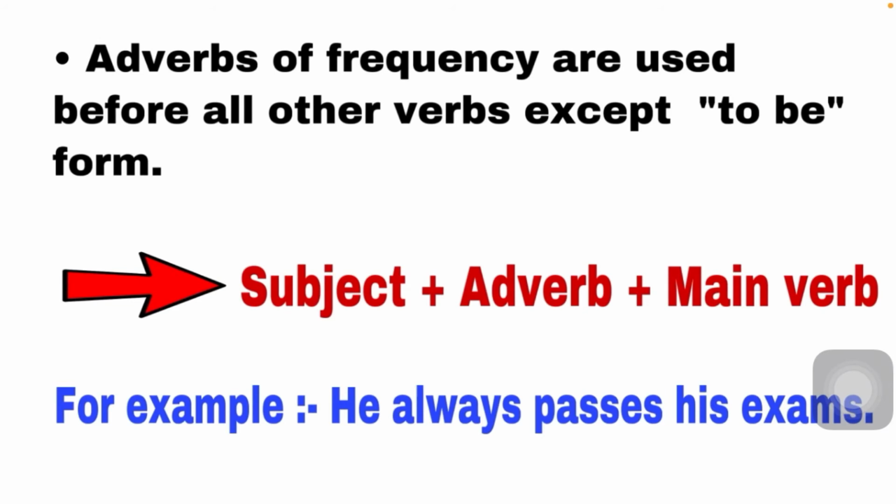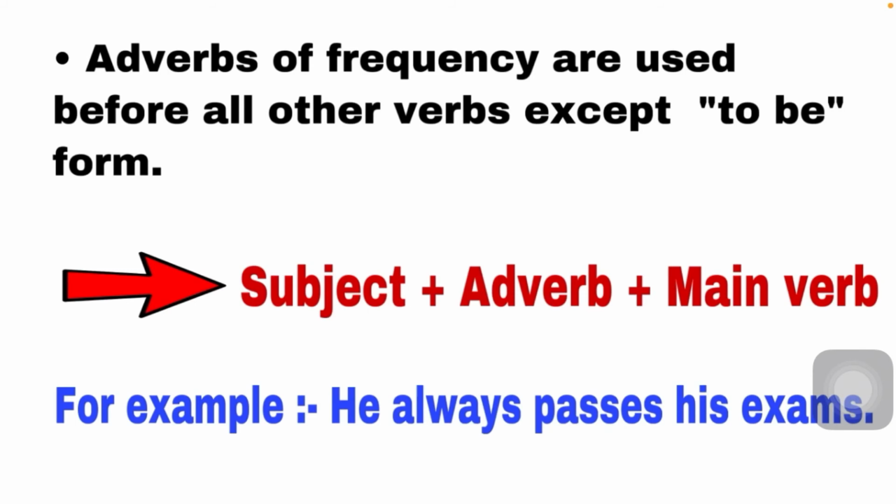Then the second thing that you have to remember is that adverbs of frequency are used before all other verbs except the to be form. As I told you kids, if you see any to be form, then the adverb is used after the to be form. But if you have not seen any type of to be form, for example is, am, are, was, were in any blanks, then you have to go with this format: subject, adverb, plus main verb. So first is the subject, then the adverb, then finally the main verb.